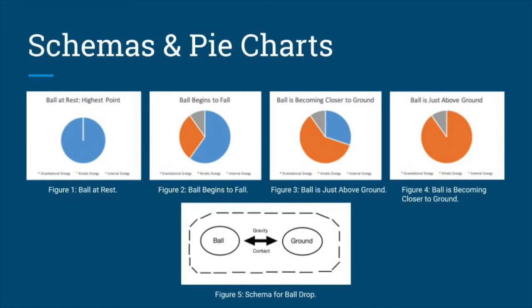To demonstrate the different types of energy throughout the ball drop, we created 4 different pie charts. The first pie chart presents the ball at rest. Then the ball begins to fall. Then the ball is just above the ground, and finally the ball is coming closer to the ground. In these pie charts, it is shown that at rest, when holding the ball, there is only potential energy. However, as you go down, towards the end, when the ball is about to hit the ground, there is a majority of kinetic energy. Furthermore, we created a schema that depicts the event in which the ball is dropping. There is the ball and the ground, and between the ball and ground, there is contact and gravity.